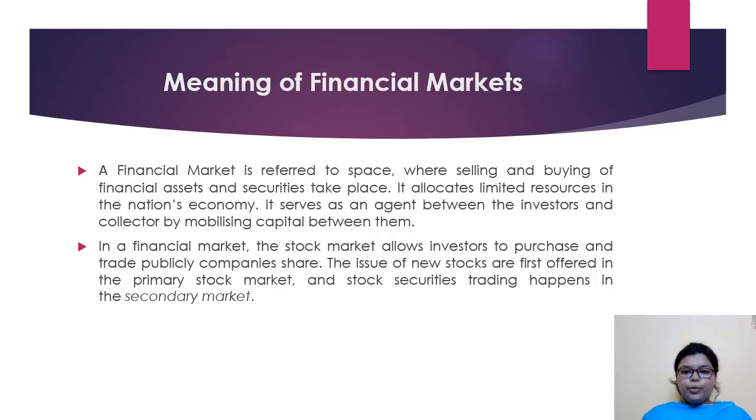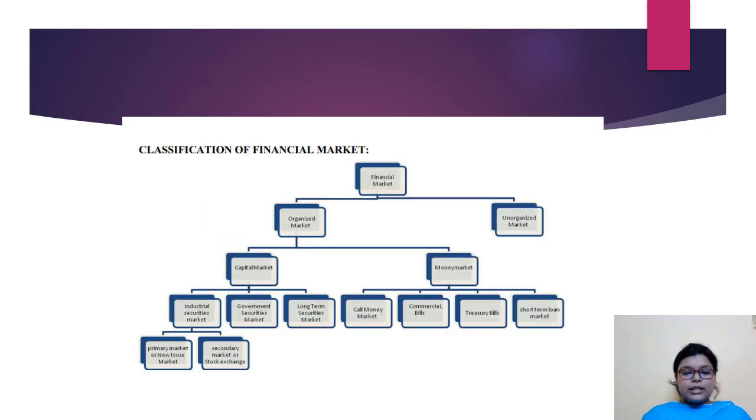Now we are moving on to the next slide, which is classification of financial market. In this, we can see the various classifications of financial market. The financial market is first divided into two groups: organized market and unorganized market. Under organized market, they have capital market and money market.